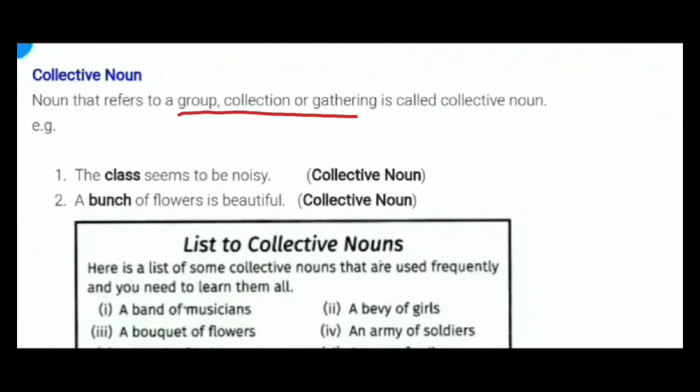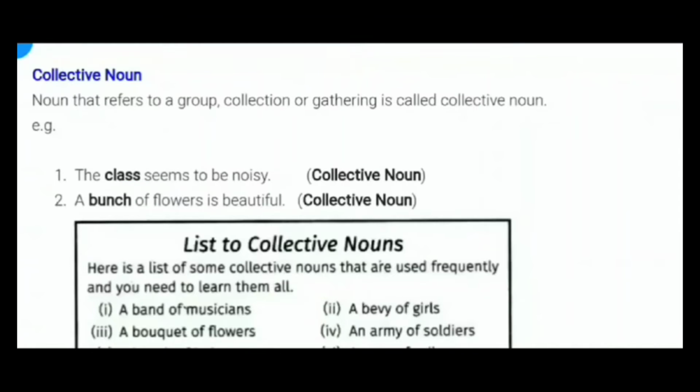Example, the class seems to be noisy. Here in the first example, class is a collective noun. Class is a collection of students. There are many students in a class. So here class is a collective noun.